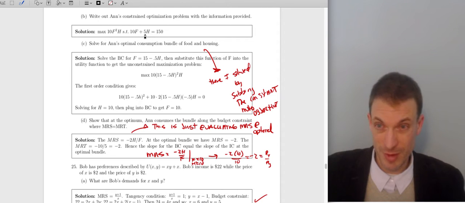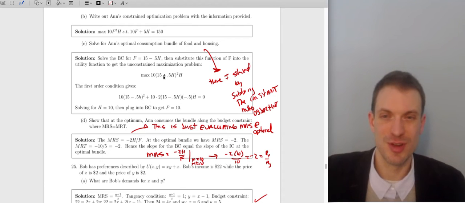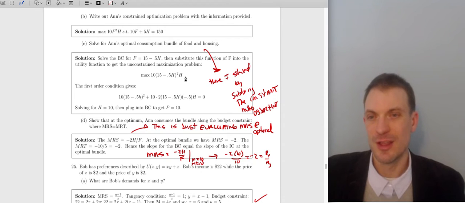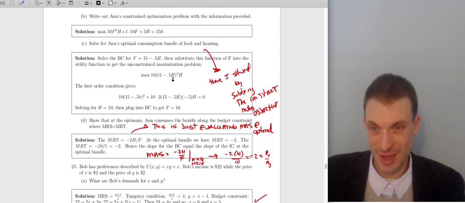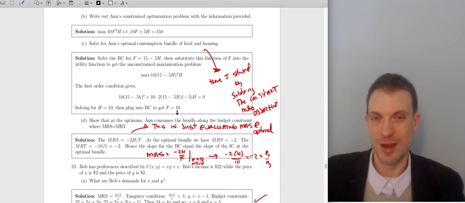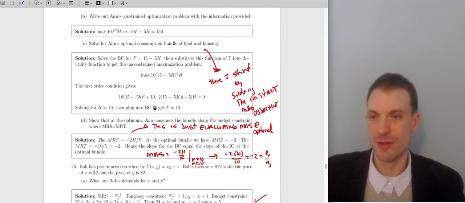So it's going to be 150 minus 5H divided by 10, or 15 minus 1/2 H. Substitute that into the optimization. What I've done is gone from a constrained optimization to an unconstrained optimization problem by substituting in the constraint before the maximization. Then I take the derivative with respect to H because it's a function of one variable. The first order condition is this line right here. It solves for my optimal value of H. Plug back into the budget constraint to get my optimal F, which is 10. If you do this on your own, the standard way, you'll verify you get the same thing.